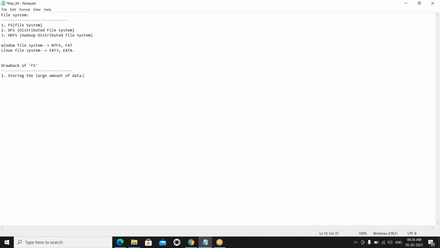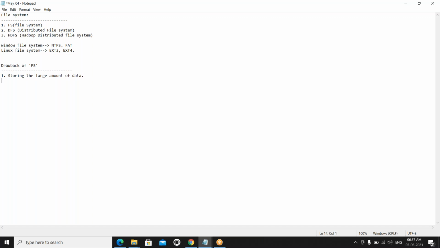These are one of the drawbacks. If you want to overcome that, we need to increase the hard disk, we need to change the hardware and software. Yes or no? But if you change the hardware, it should support all the hardware devices also. If you are increasing your hard disk, it should be supported. Otherwise it will not work. Yes or no? So this is one of the drawbacks in the traditional file system.